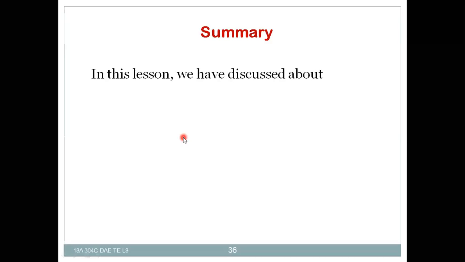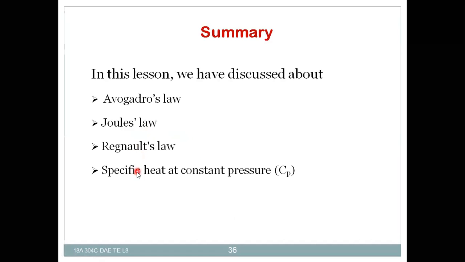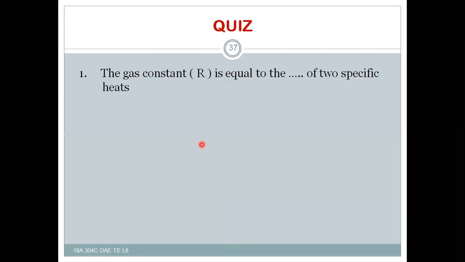So the summary of this lesson is Avogadro's law, Joule's law, Reynolds law, and specific heat at constant pressure and specific heat at constant volume, which we completed so far in this lesson. And now let us have a small quiz on this. The gas constant R is equal to the dash of two specific heats: sum, difference, product, or ratio. R is simply the difference of them, right?